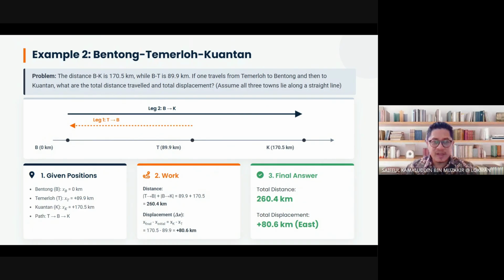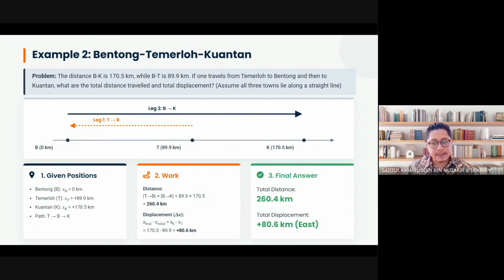Now, the first movement, your initial position is at Temerloh. He moves to Bentong, and Bentong is on your left. Because Bentong is on your left, your movement should be negative 89.9. So your first leg is negative 89.9. From Bentong, you move to Kuantan, and your movement is positive because it moves to the right. So negative 89.9 plus 170.5, there you go. Your answer is 80.6 kilometer.